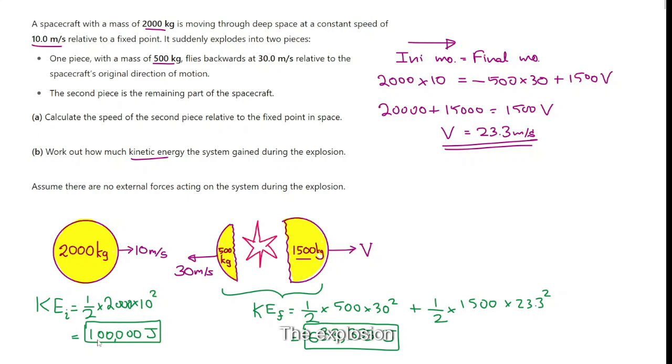So we can see it started with 100,000 joules. The explosion increased the kinetic energy to 633,333. How much kinetic energy did the system gain? 533,000 joules is the answer.